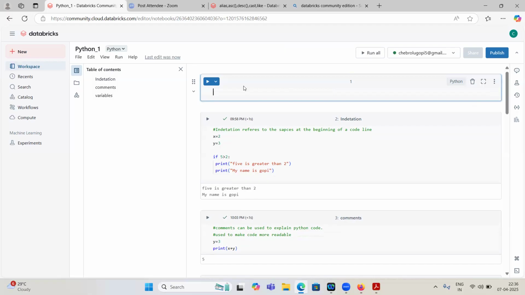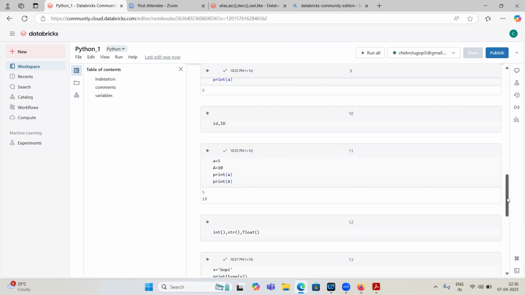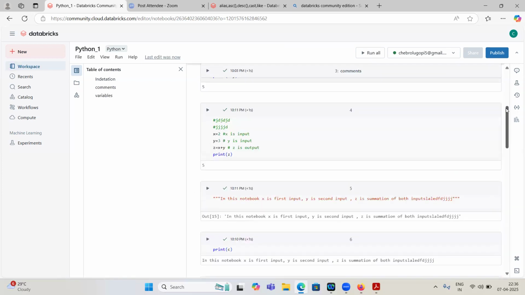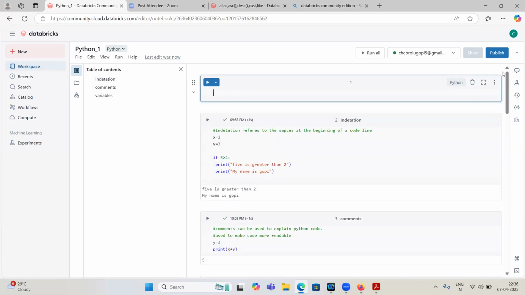So you understood, right? How to create this notebook, and how we can use indentation, comments, and variables. This is a basic class. We also discussed the difference between ADF and ADB, and why we use ADB for transformation. Whenever we discuss Spark architecture, it will be more clear why we are using Databricks.